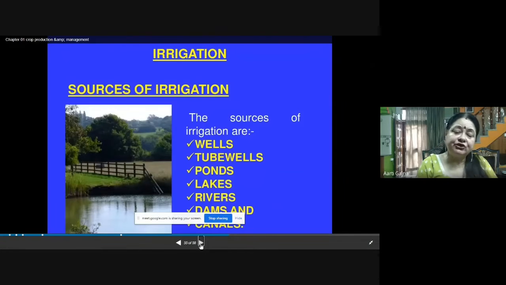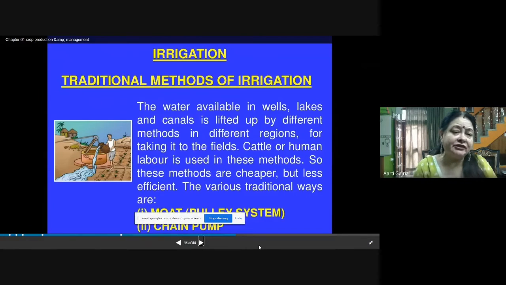Now, what are the sources of irrigation? Water is taken from the water reservoirs nearby. These can be wells, tube wells, ponds, lakes, rivers, dams, canals. So these are the sources. Now, in traditional methods of irrigation, from whichever water source was available, the farmer used to bring the water in containers to irrigate the field, or the farmer would use cattle labor to bring the water.